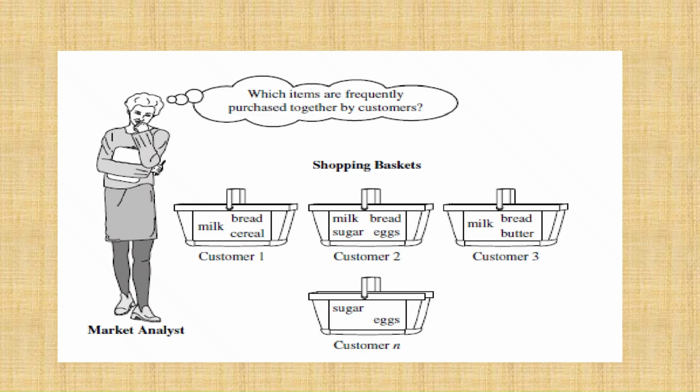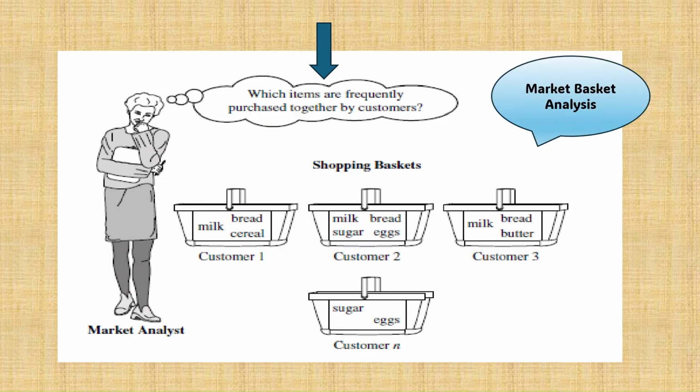As a market analyst, one question keeps coming to mind. Which items are frequently purchased together by customers? In answering this question, we can learn a lot about customer buying behavior. And this challenge of discovering relationships among items purchased by these customers is known as market basket analysis. But with thousands of customers and millions of transactions, how can we uncover these hidden patterns efficiently?